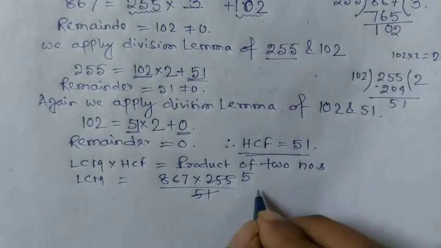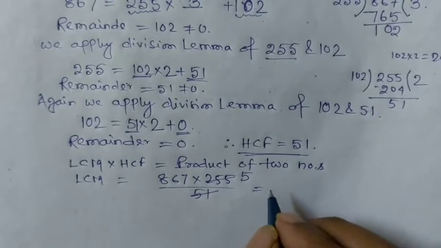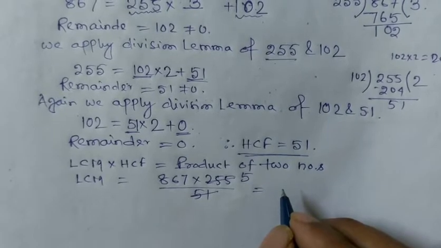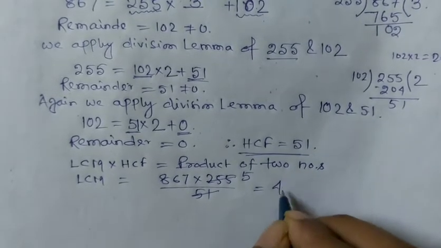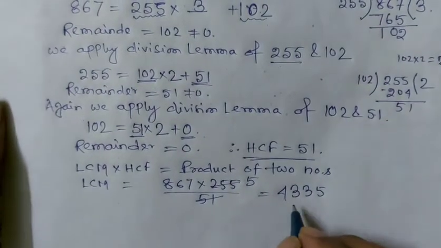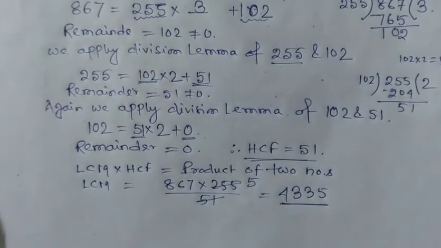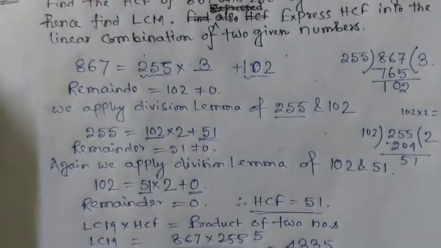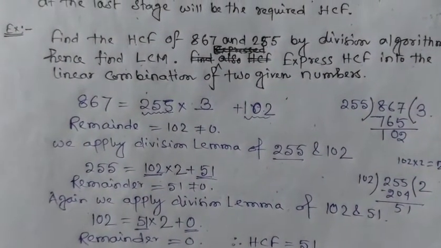Now we have to find the LCM. LCM means 867 into 5, so the value is 4335. So the LCM is 4335. This is the second part, finding the LCM.